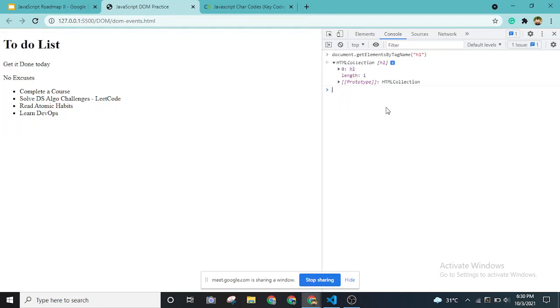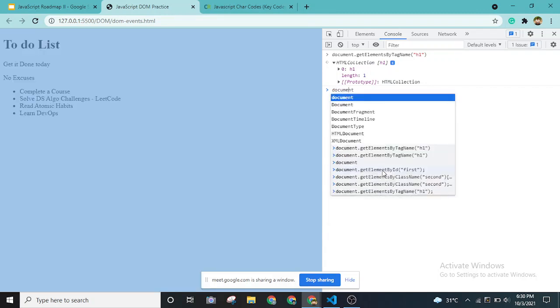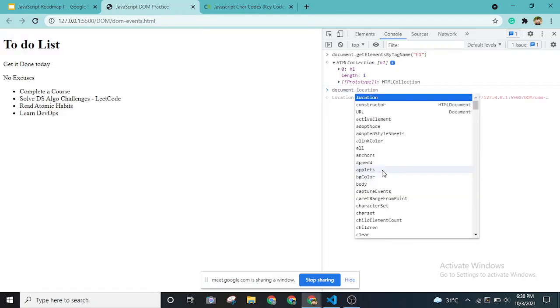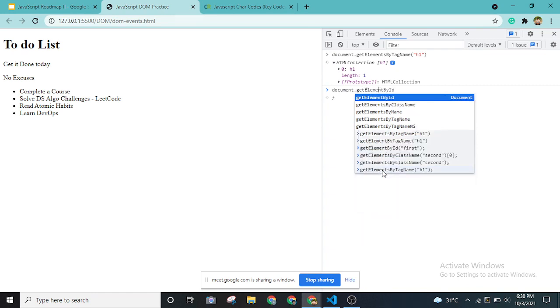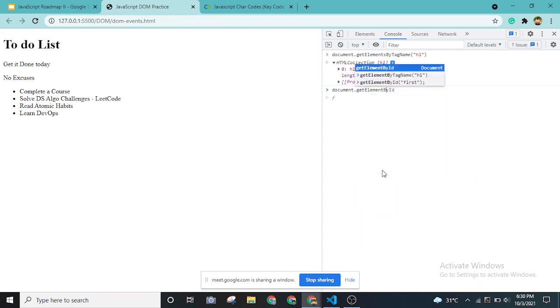So this is how we can get the tags in JavaScript using the document object. I'll be showing the next selector, which is document.getElementsByClassName.